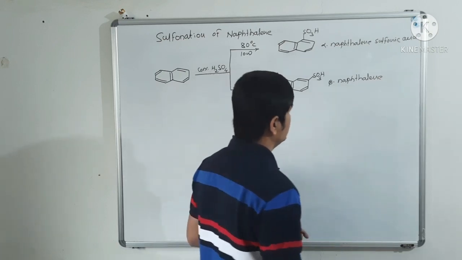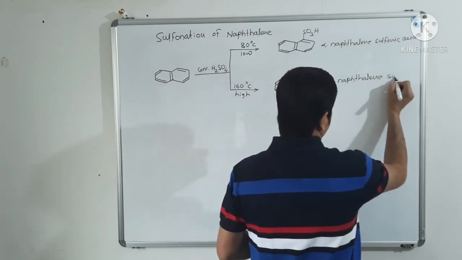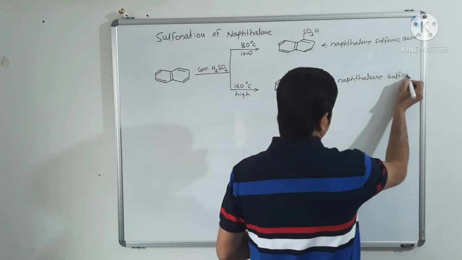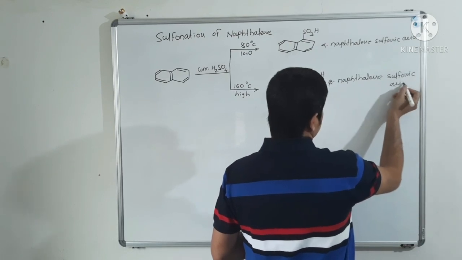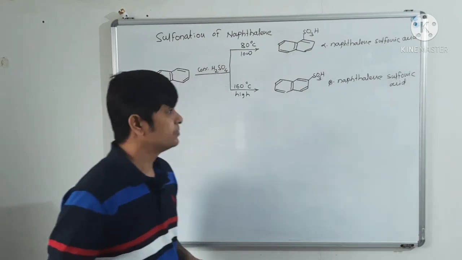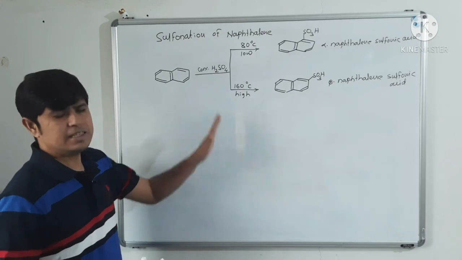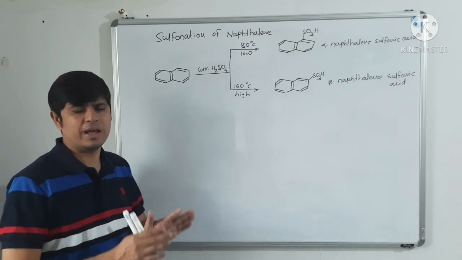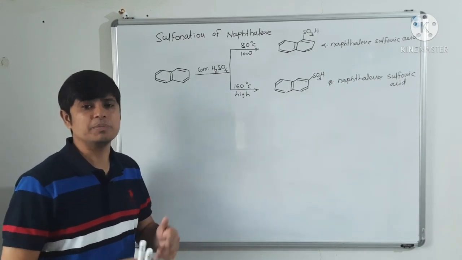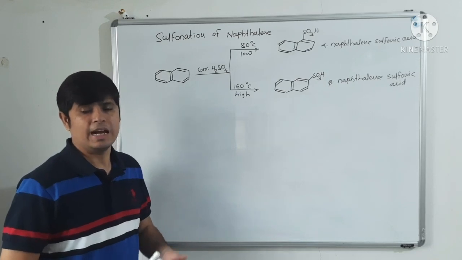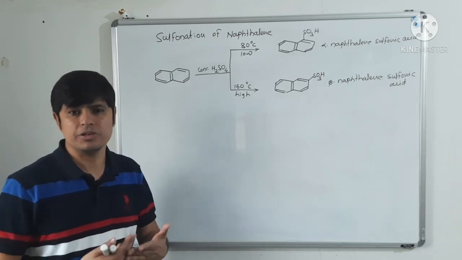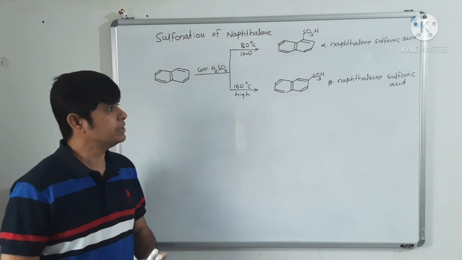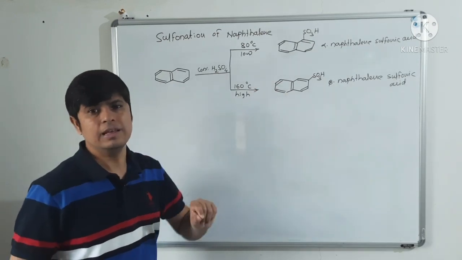Beta naphthalene sulfonic acid. Okay, see, that means sulfonation of naphthalene is a completely temperature dependent reaction. At what temperature we are carrying out sulfonation of naphthalene, on that temperature the product formation will depend.